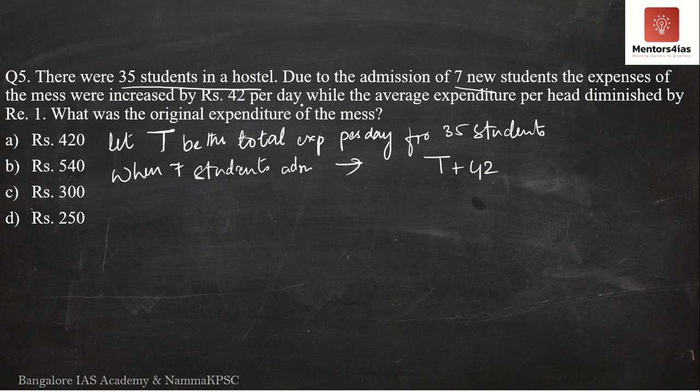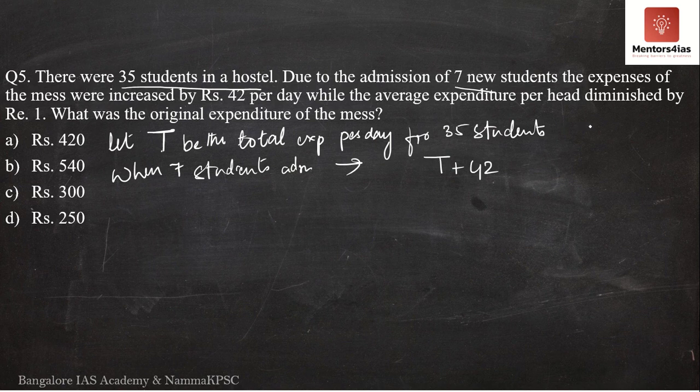The question further says, after 7 students have been admitted, the average expenditure per head actually diminished by rupee 1. Even though the total amount of money spent has increased, the amount of money spent per student has actually decreased.